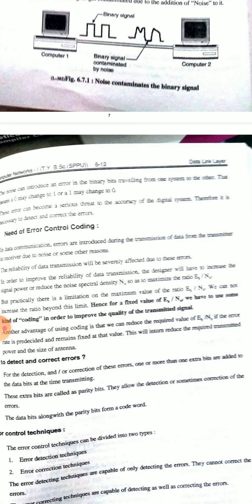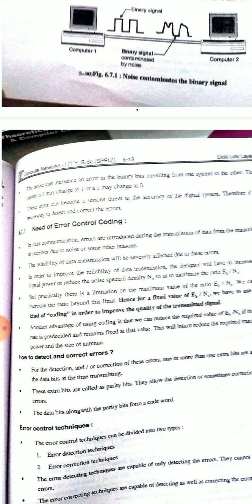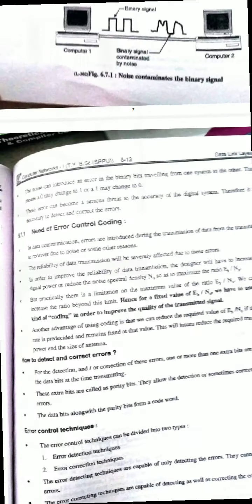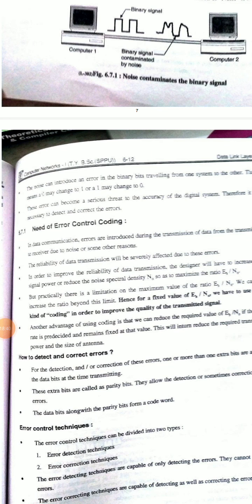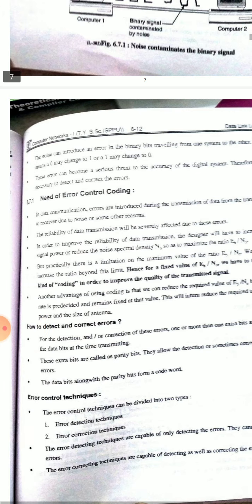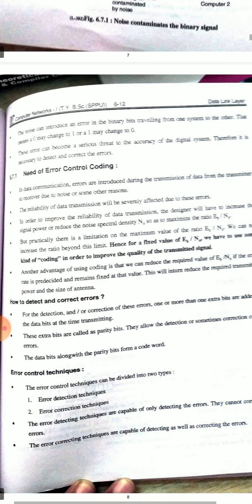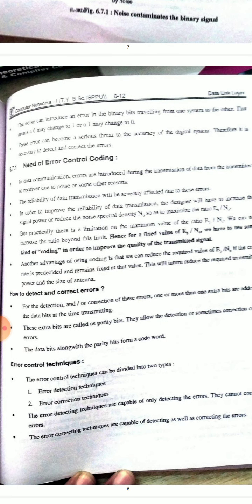Need of error control coding. In communication, errors are introduced during transmission of data from transmitter to receiver due to noise and some other reasons. The reliability of data transmission will be severely affected due to these errors.